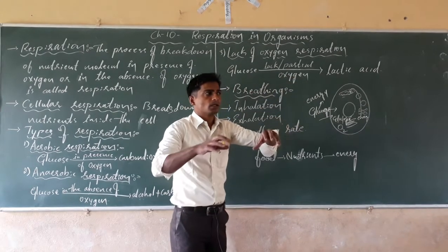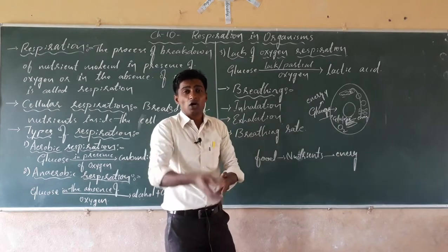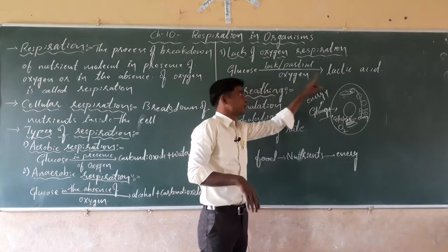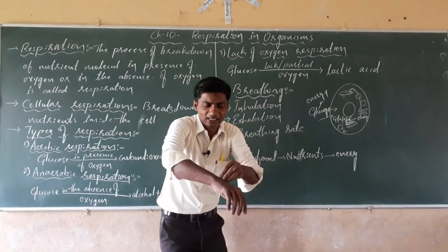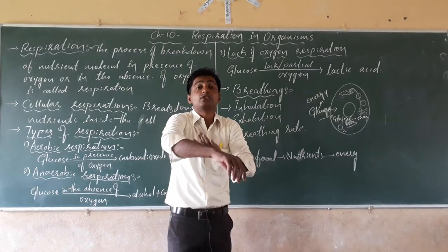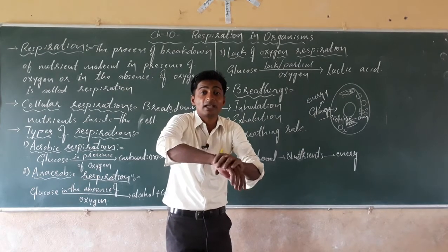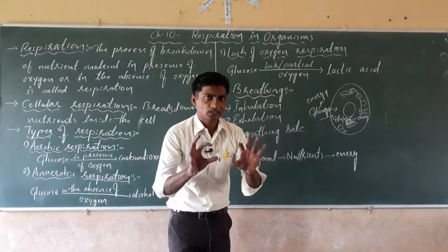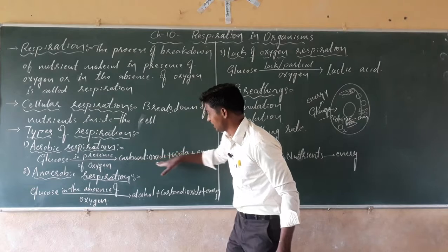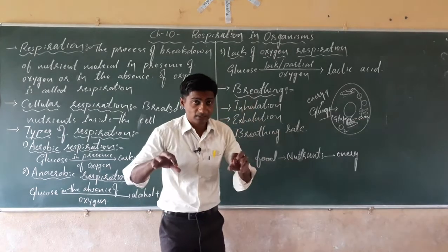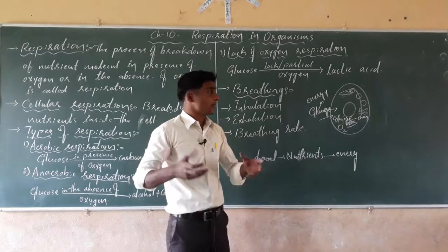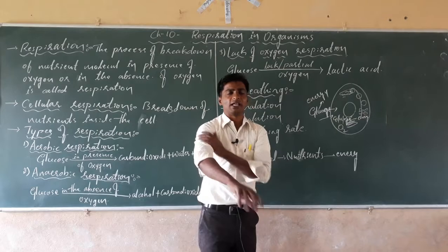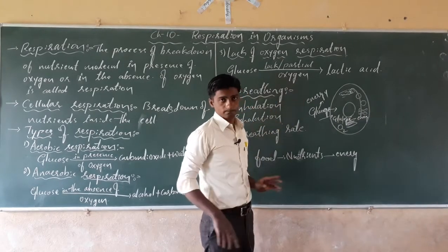So in the partial supply, or lack of supply, of oxygen, the glucose molecule breaks down and produces lactic acid. That lactic acid accumulates in our body and gives the pain. Lactic acid accumulates in the partial supply of oxygen. If oxygen is supplied sufficiently, then carbon dioxide, water and energy will be produced. If oxygen is supplied only partially, then it produces lactic acid. If lactic acid accumulates in our body, it may produce pain, isn't it?